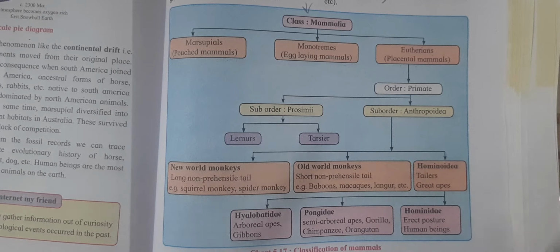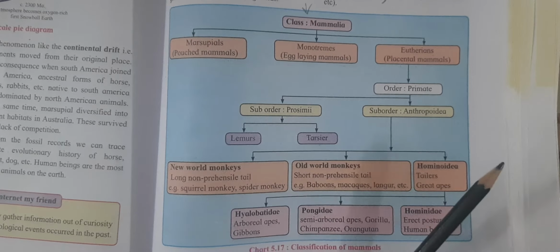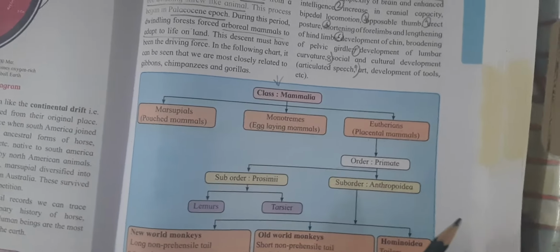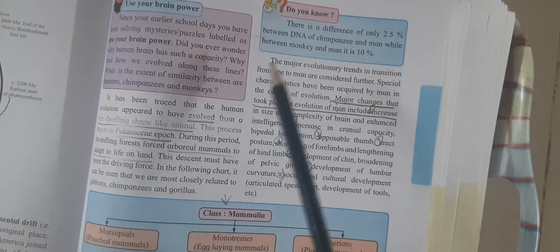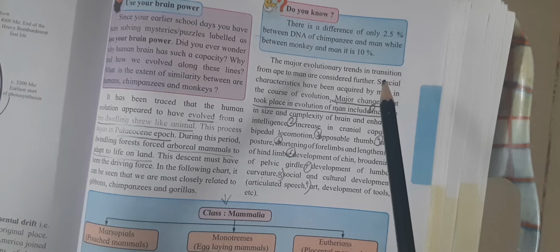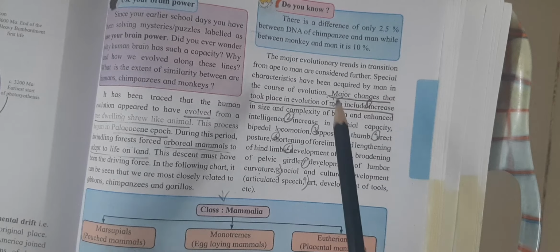Now, these mammals initially were very small in size. But during the Paleocene epoch, they developed, and slowly from shrew-like mammals, the humans have evolved. Now, here, if you see, major evolutionary trends from ape to man show different characters.